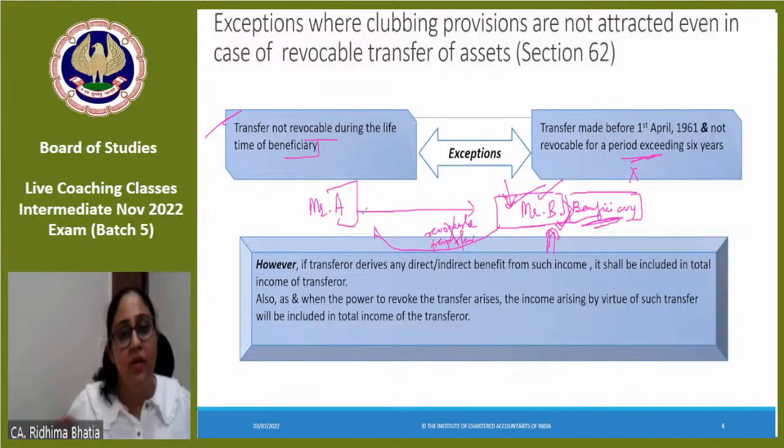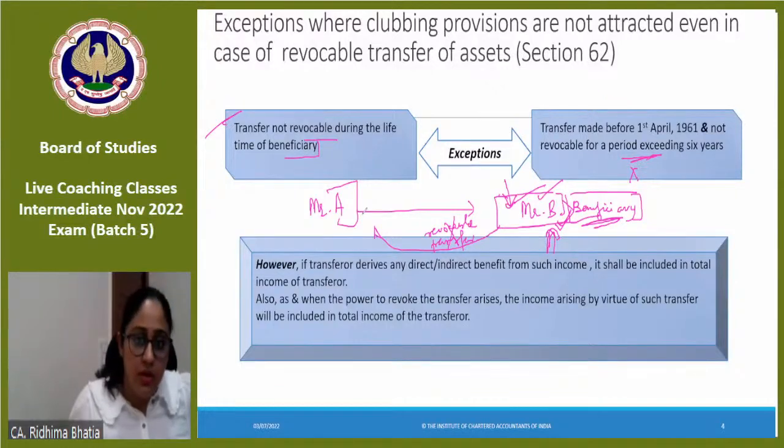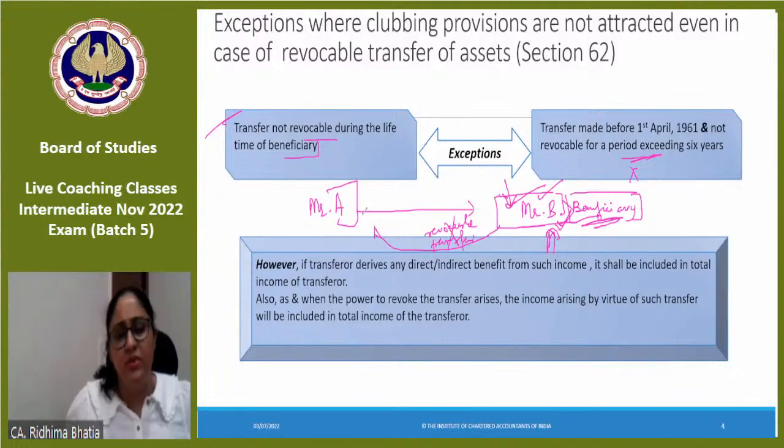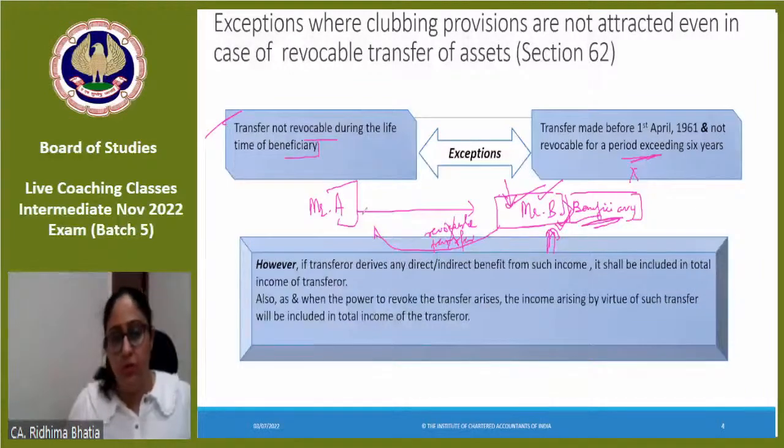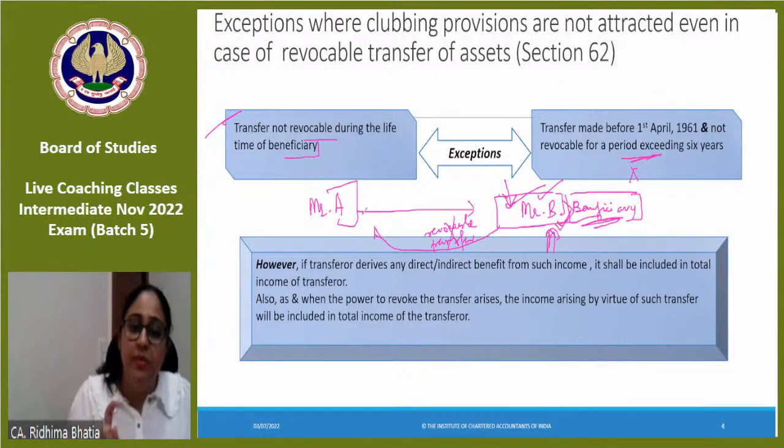See, Pooja, when the power to revoke the asset gets alive, during the lifetime of Mr. B, the power of revoking the asset is alive in the hands of Mr. A. Mr. A ने बोला no, I can have the asset whenever I want it back, maybe after the lifetime of beneficiary or whenever I want. That whenever I want आ गया तो revocable transfer हो गया, income would be taxable. Now to answer your question, even if the one time benefit arises, अगर वो सिर्फ one time है, then only one time provisions would be applicable if there is no other right on the asset again in the future.